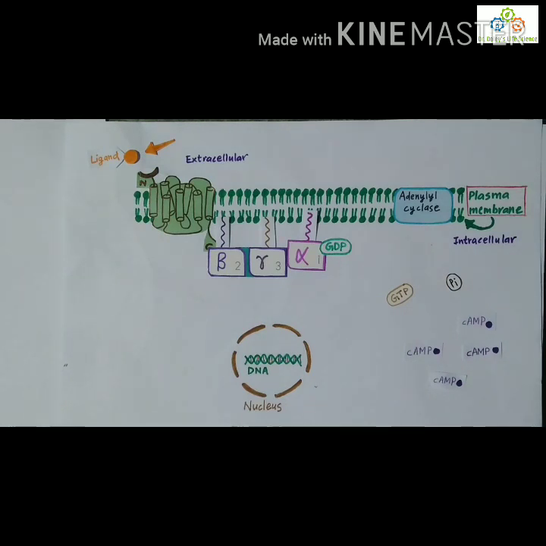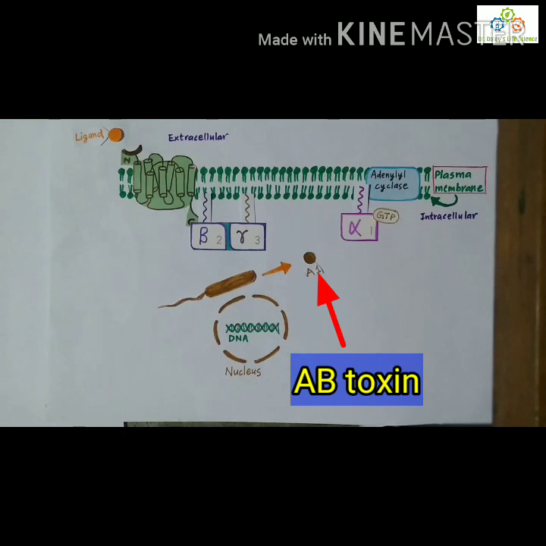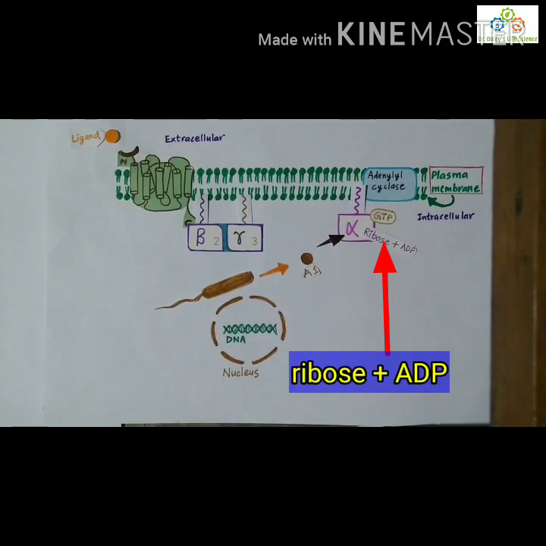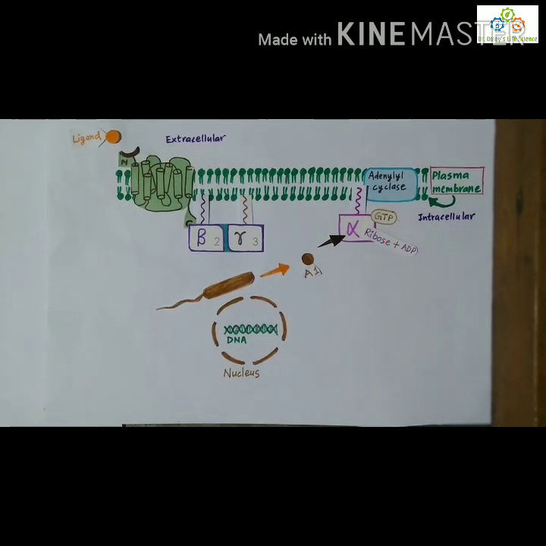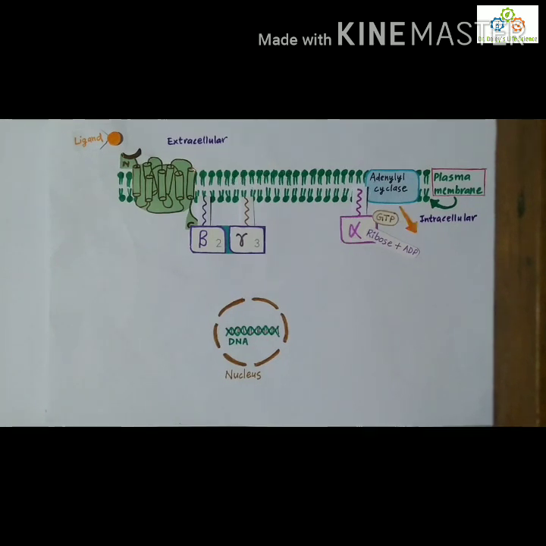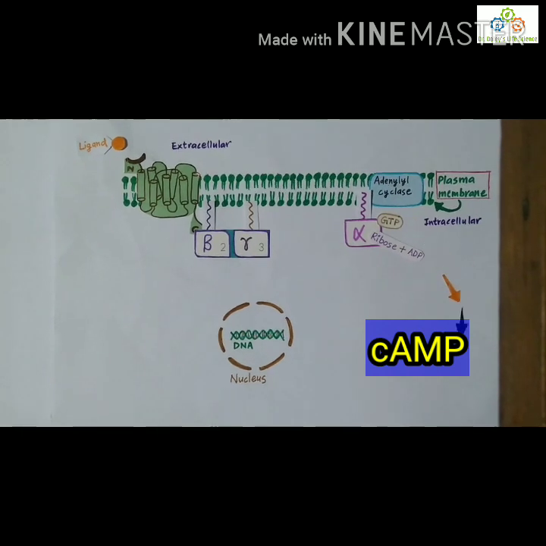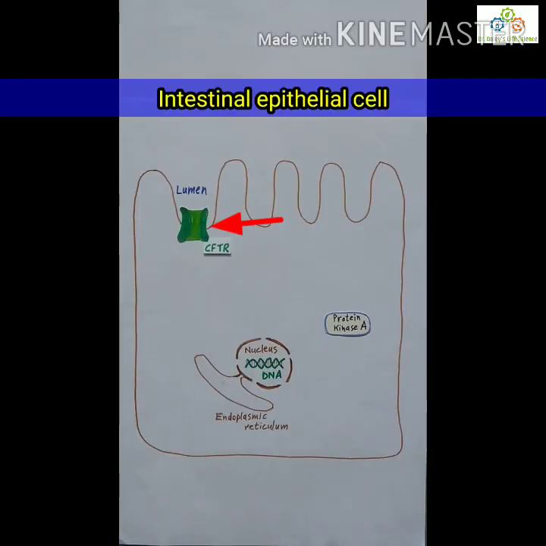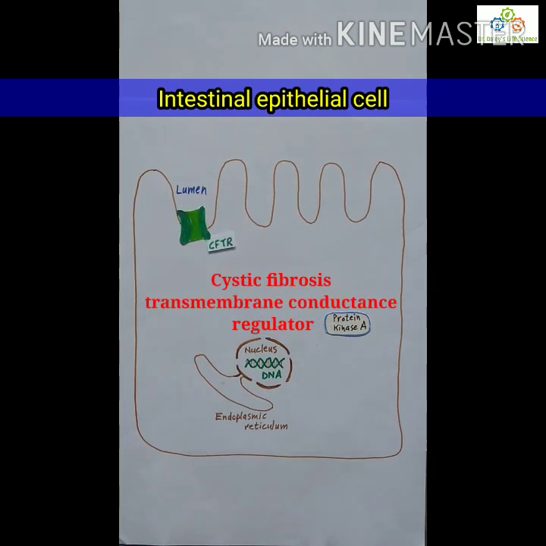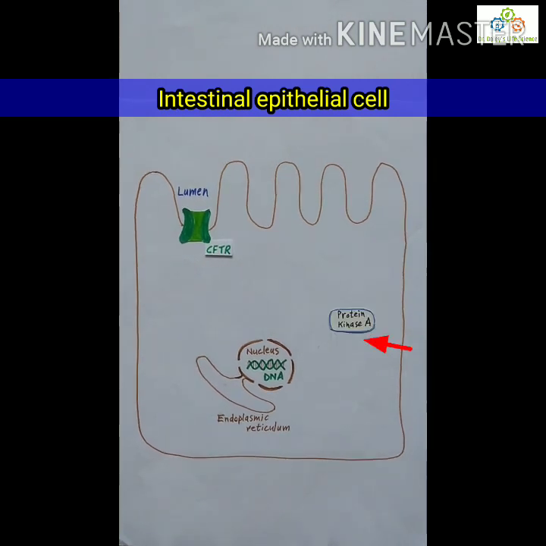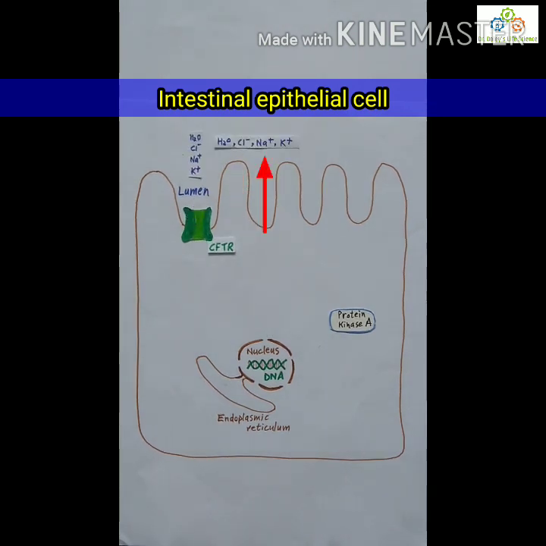But the A toxin of cholera locks the G alpha protein by ADP ribosylation, which is basically the addition of ADP-ribose on the G alpha subunit, which results in continuous stimulation of adenylyl cyclase for cAMP. Therefore, the high level of cAMP activates CFTR, the cystic fibrosis transmembrane conductance regulator, through the protein kinase A enzyme, causing a high amount of efflux of ions such as chloride, sodium, potassium along with water into the intestinal lumen.